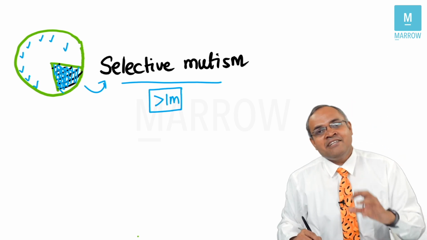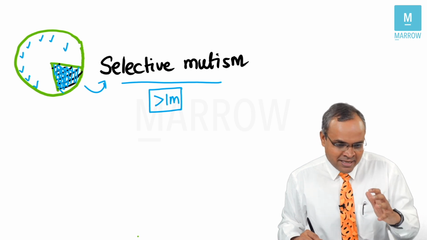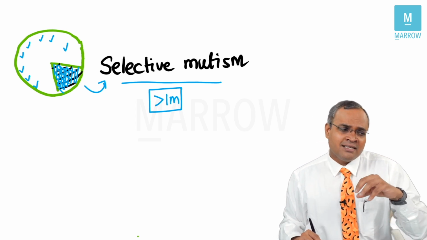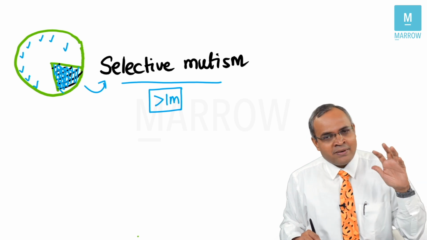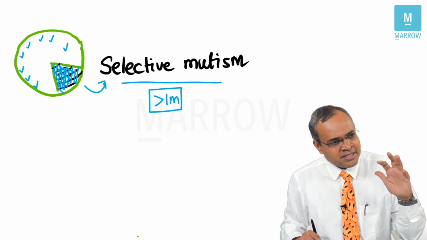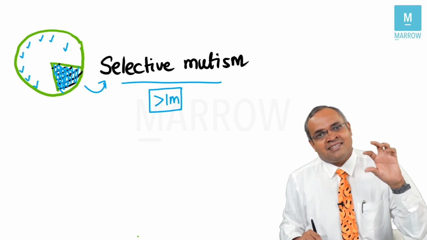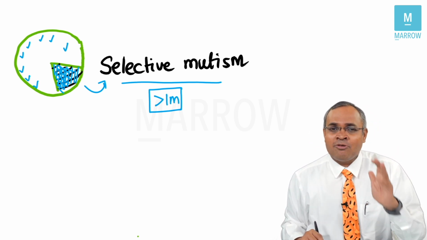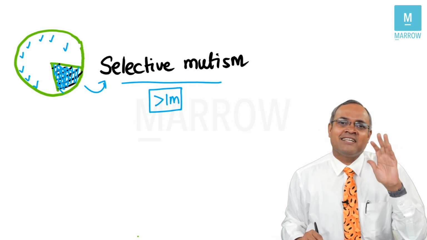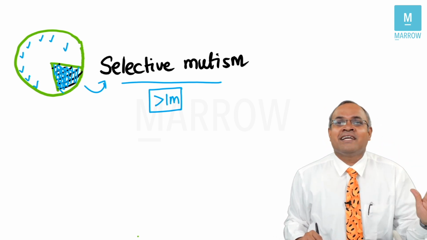The problem with selective mutism is, let's imagine the child is playful, talkative in every sphere, but when it goes to the class, let's imagine math class, the child stops talking. Whatever teacher asks, a simple question, how much is 1 plus 1? The child doesn't answer. But the child can do everything else correctly.